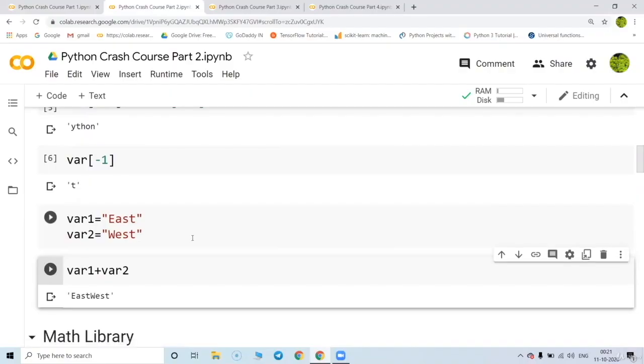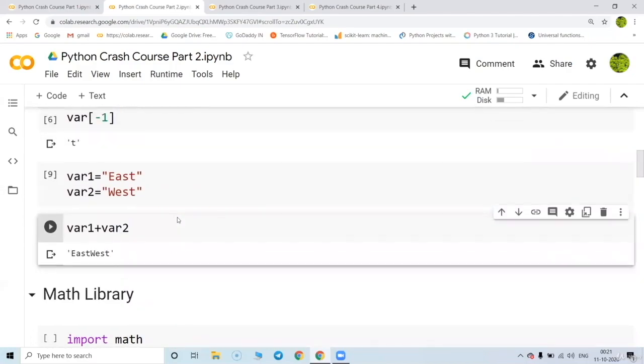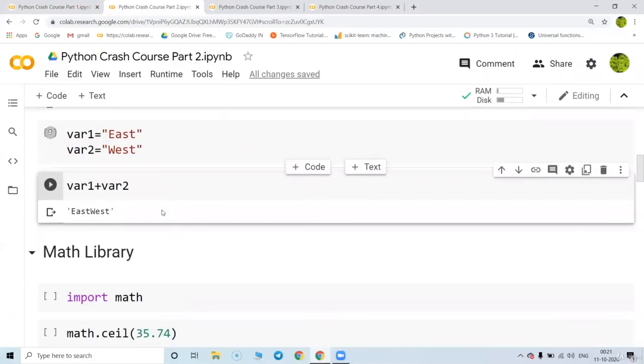So suppose VAR is your name and VAR2 is your surname. So when you have name and surname together, it is your full name. So this way you can represent in a string. That is basically called a concatenation operation.